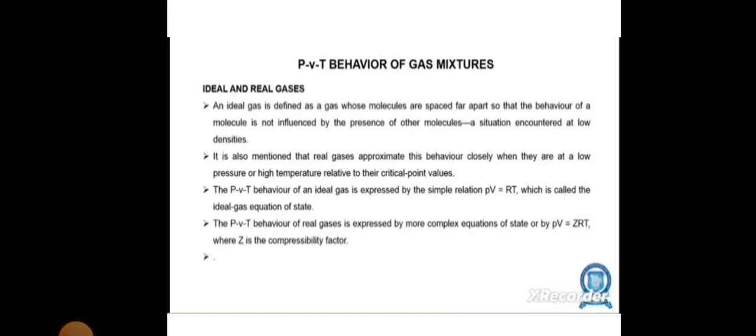The pressure, volume, temperature, that is PVT behavior of an ideal gas is expressed by the simple relation PV equal to RT, which is called the ideal gas equation of state. The PVT behavior of a real gas is expressed by more complex equations of state, or by PV equal to ZRT, where Z is the compressibility factor.